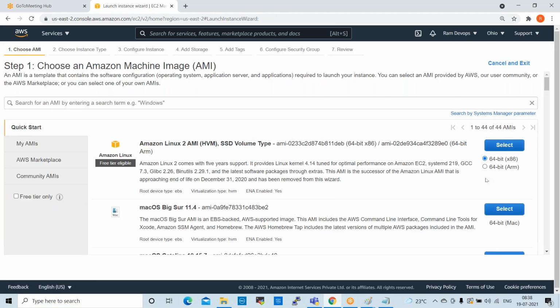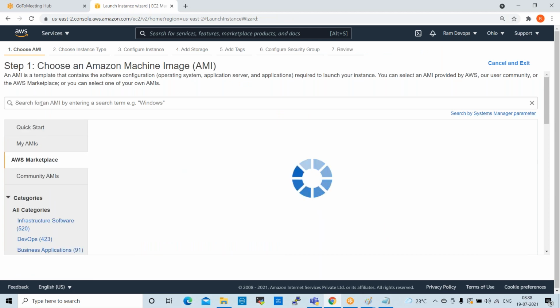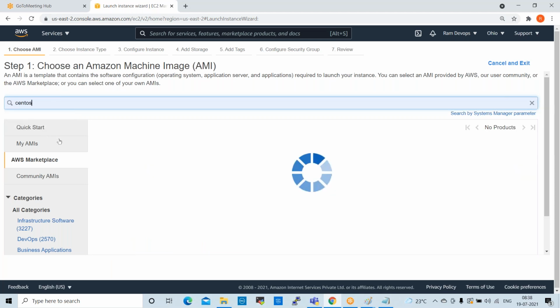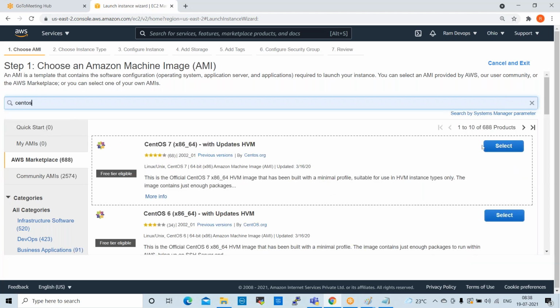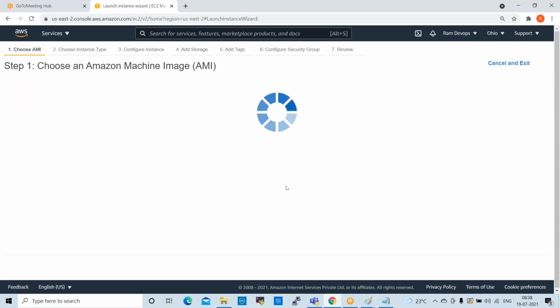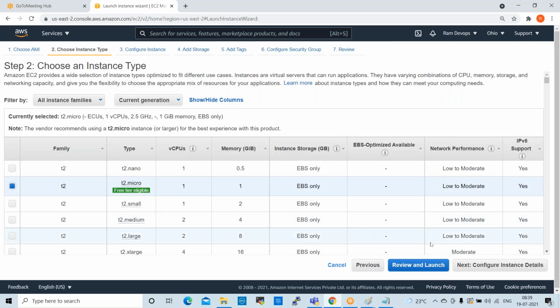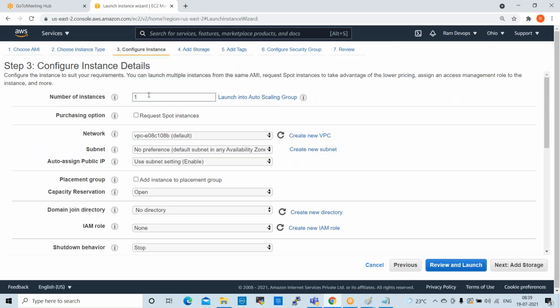So we can take 2 more servers for nodes. Node servers, we can take T2 micro only. Two servers I'm taking here.